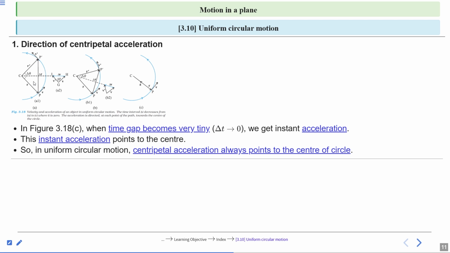The centripetal acceleration at different points, at point P and at point P prime, always points towards the center of the circle, and that is C. So remember that centripetal acceleration always points to the center of the circle. This is the direction of the centripetal acceleration in uniform circular motion.